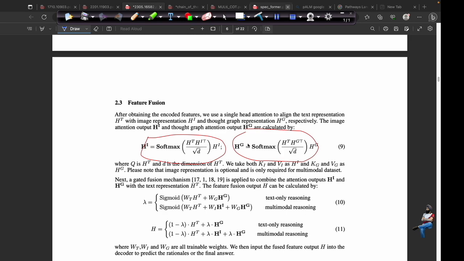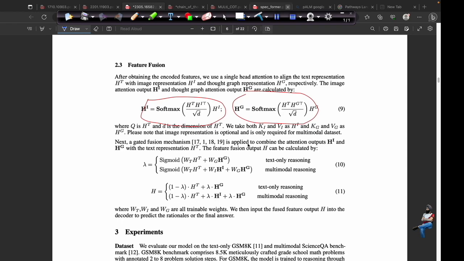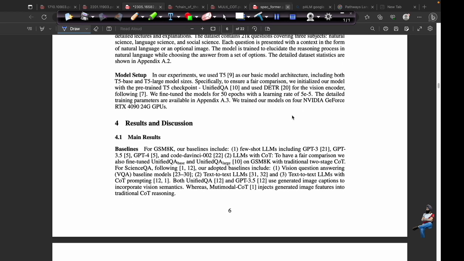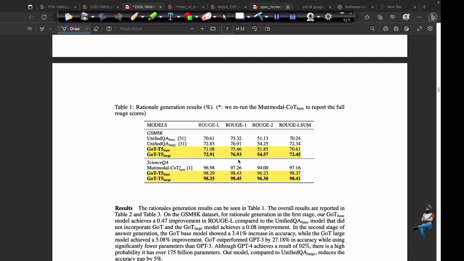It is important in multiple modes of data. It is able to perform the fusion between the different modalities of data, and finally text is being predicted. Now let's talk about the results section, and it is quite noticeable from here.